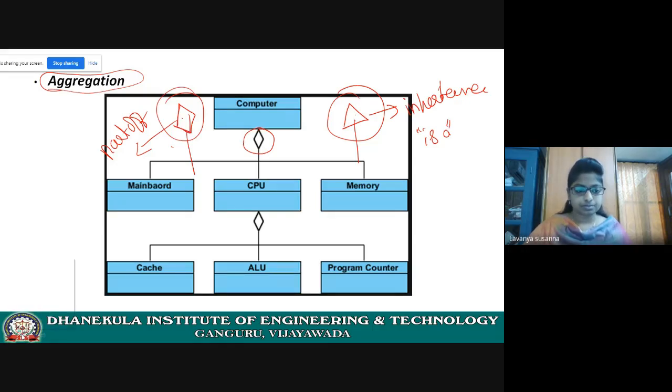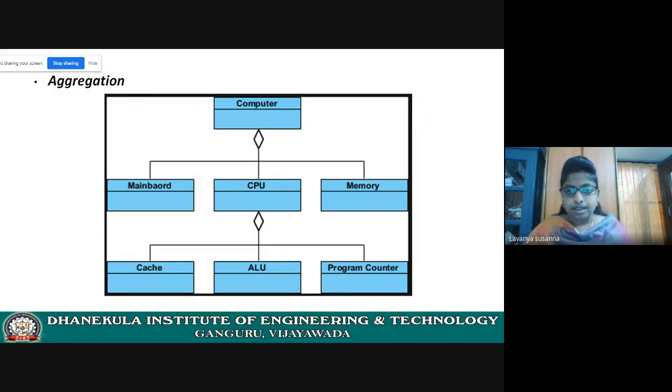See, CPU is part of computer, right? CPU is part of computer. Main board is part of computer. Memory is part of computer. Part-of relationship, that means aggregation. It represents aggregation. Is-a means inheritance. Part-of means aggregation. This is the symbol for that. CPU is a part of computer. Main board is a part of computer. Memory is a part of computer.